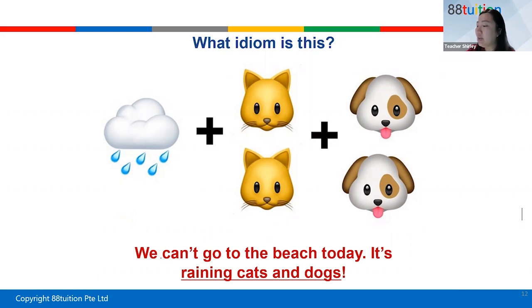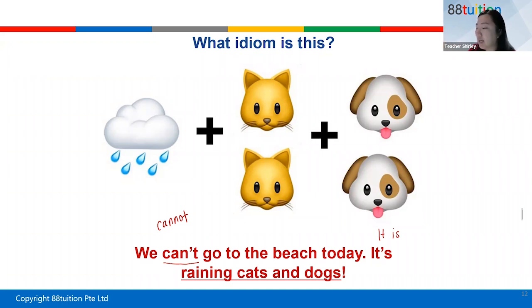Just to highlight, this is a contraction. Contraction meaning "we cannot." When we contract a word, we make it shorter by using the apostrophe. Try not to use this in written language unless you're writing a dialogue. Same thing for this one: "it's" is actually "it is." So avoid writing contractions in formal writing unless you're writing a dialogue like speeches.